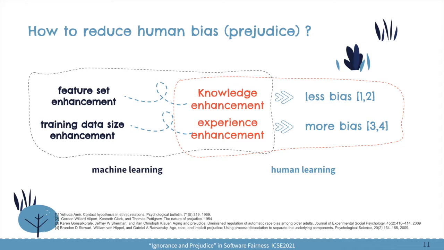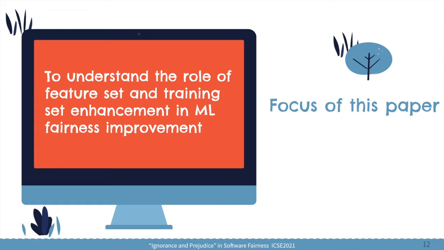We get more data, so it's very much like humans getting more experience. Realizing this connection between machine learning and human learning, the focus of this paper is to understand the role of feature set and training data set enhancement in machine learning fairness improvement through an empirical study.